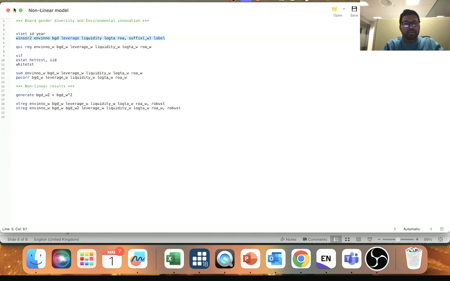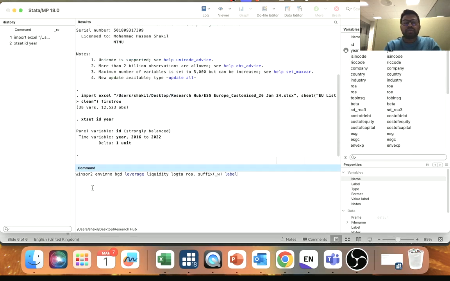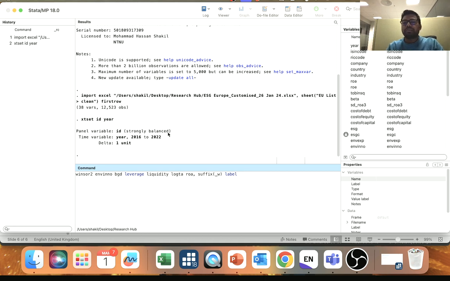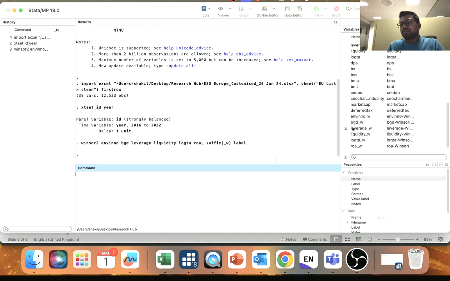For that, I just need to copy the code. So I copied the code. The code is winsor2, and after that we have our dependent variable environmental innovation, and then our independent variable board gender diversity, and after that we have our control variables: leverage, liquidity, log of total assets, ROA. After that you need to put a comma and then type suffix(_w) and level. That means these variables are going to be renamed with _w added to them. If you just run it, you can see a new set of variables is already created in your list.